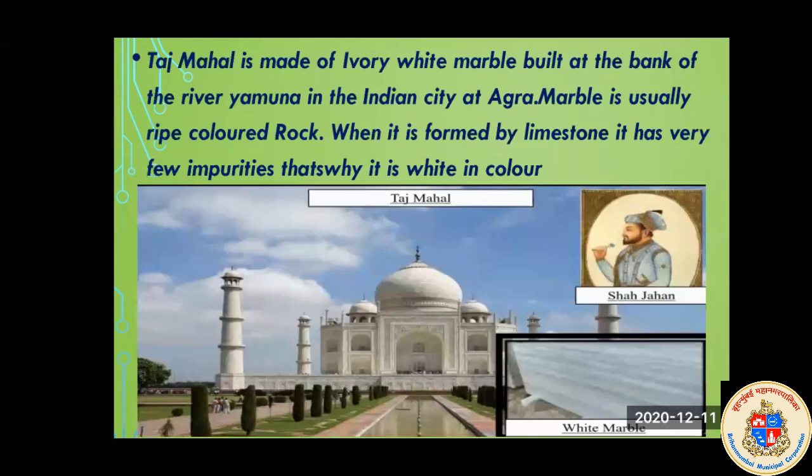So marble is usually a light colored rock. When it is formed from limestone, it has very few impurities. That's why it is white in color. When it is forming, it has very few impurities, and when it has fewer impurities, the color is white. See here in the same picture, at the bottom, white marble is there. This is white marble, and the Taj Mahal is made with the help of white marble.